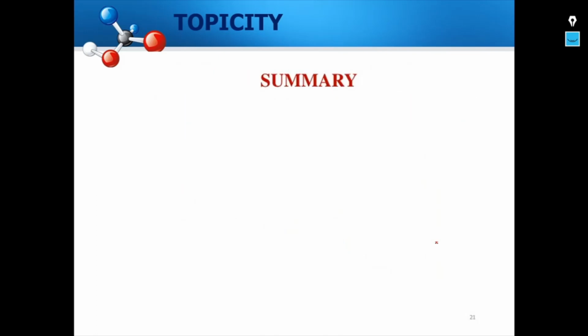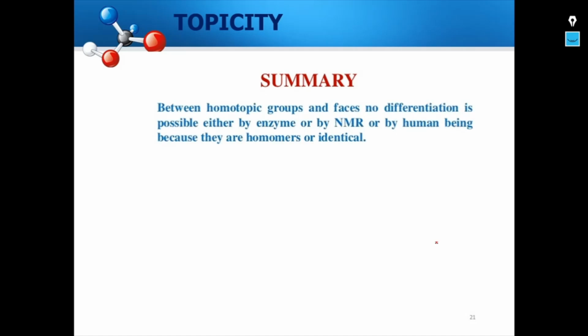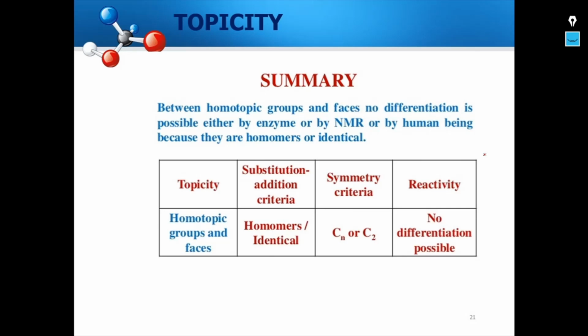Let us summarize. Between homotopic groups and phases, no differentiation is possible either by enzyme or by NMR or by human being because they are homomers or identical. So homotopic groups and phases, when we apply substitution or addition criteria, give rise to homomers or identical structures.